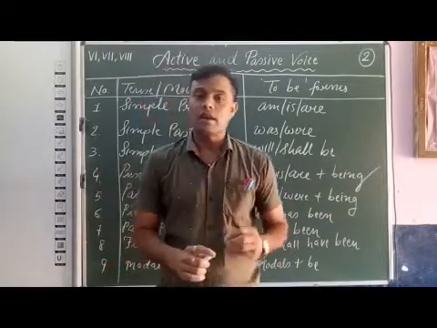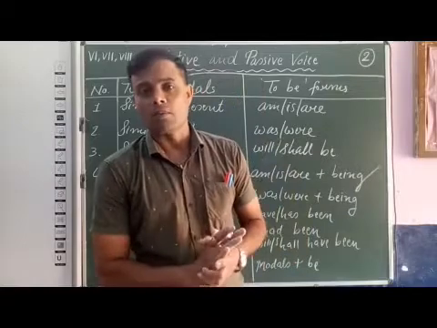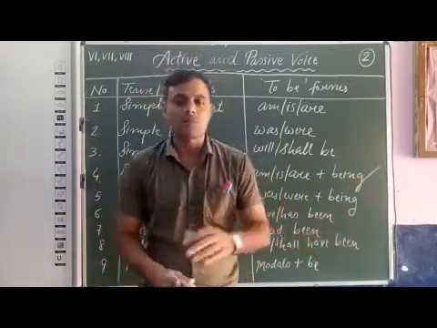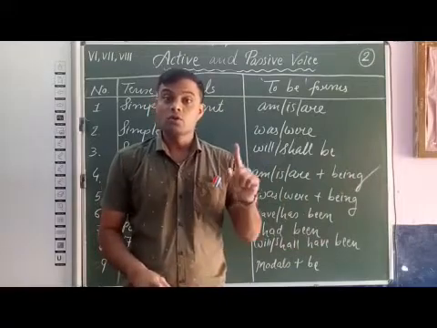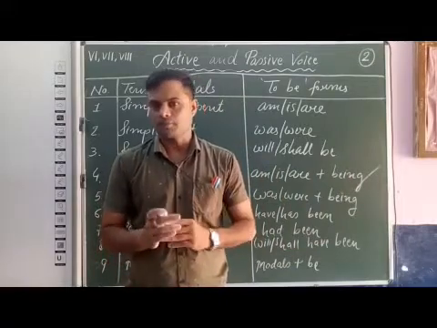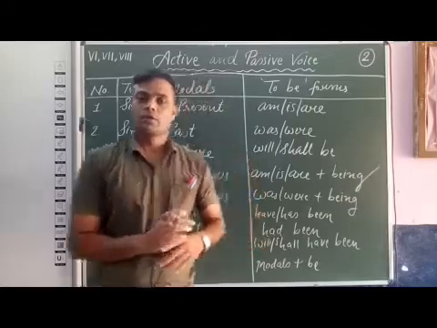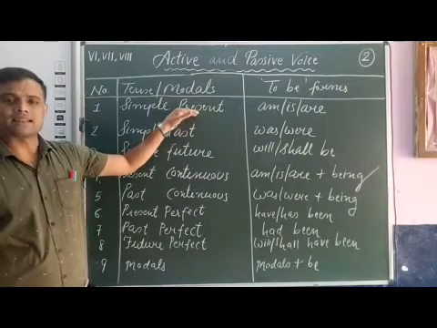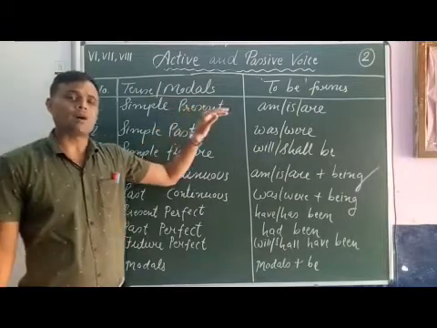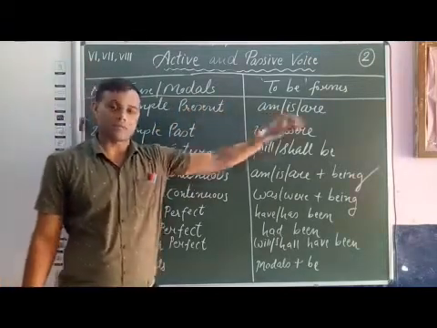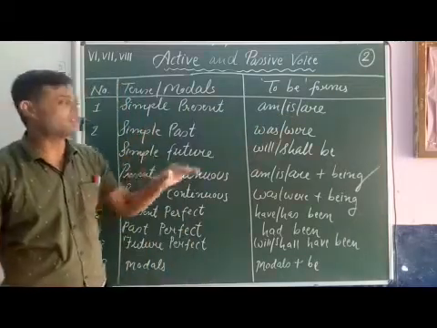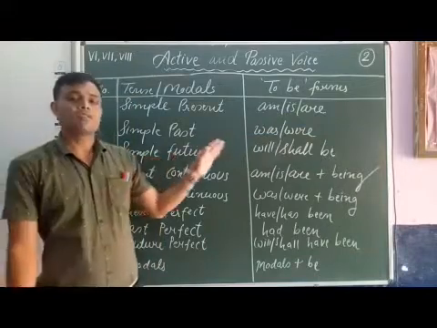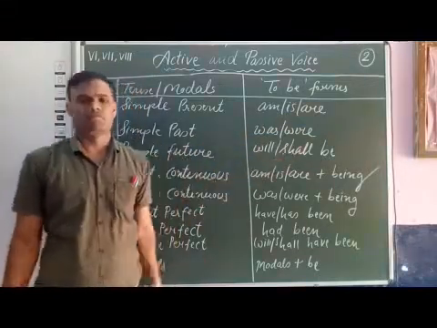But now students, I would like to explain the to be forms. When we transform an active voice sentence into passive voice, at that time we use to be forms and V3. Now, to be forms for tenses and modals. First, simple present tense. Simple present tense to be forms are am, is and are. Simple past tense, was or were. Simple future, will be, shall be.